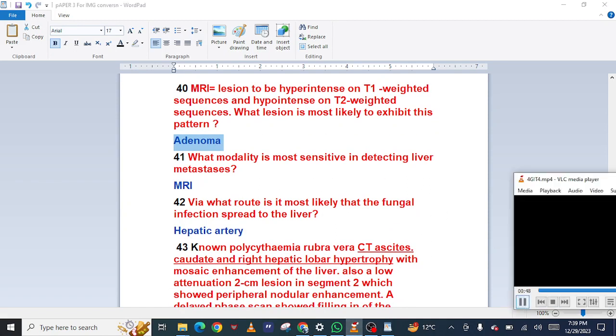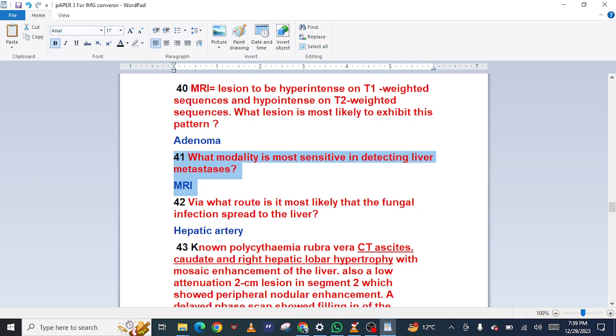Weighted sequences and hypointense on T2 weighted sequences. What lesion is most likely to exhibit this pattern? Adenoma. 41 What modality is most sensitive in detecting liver metastases? MRI. 42 Via what route is it most likely that the fungal infection spread to the liver?